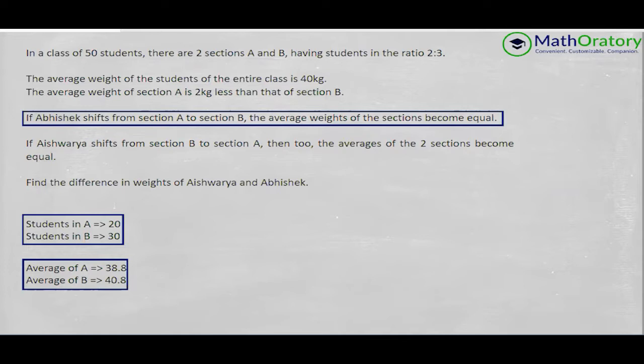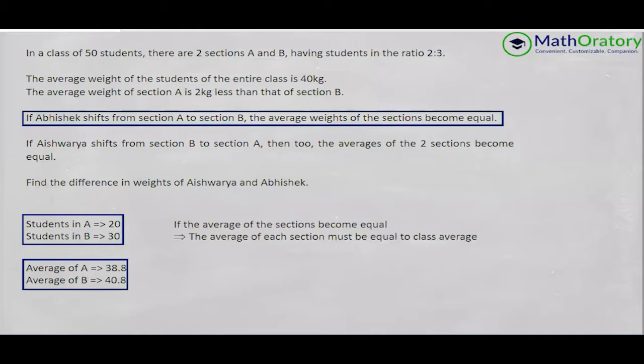It says that if Abhishek shifts from section A to section B, the average weights of the sections become equal. Now, if the averages of the sections become equal, we know the average of the entire class is 40 kilo, and that is not going to change, right? So the average of each section must now be equal to 40 kilo.